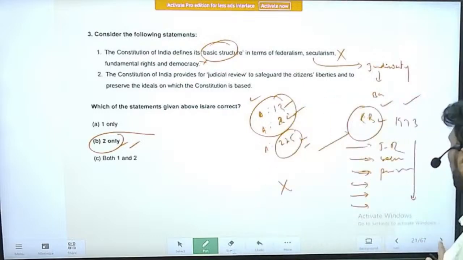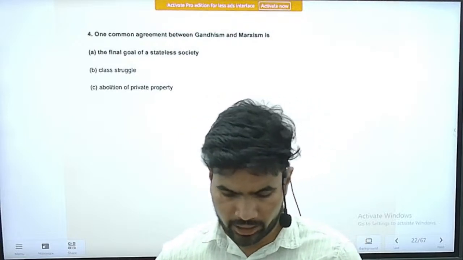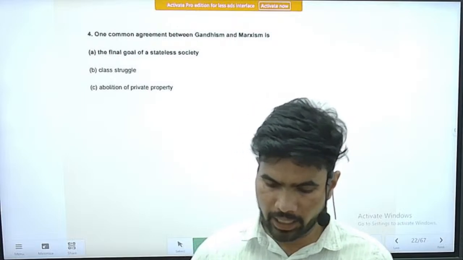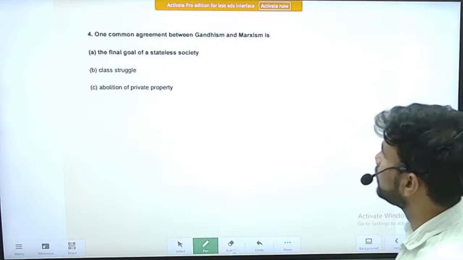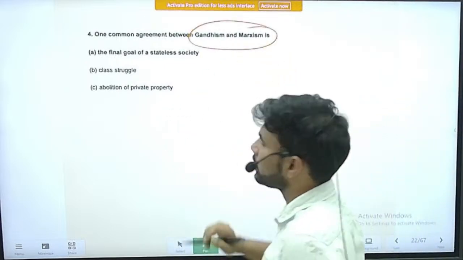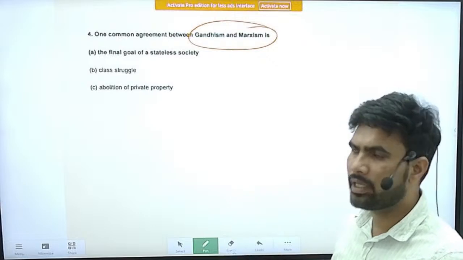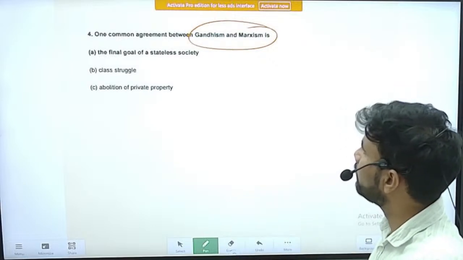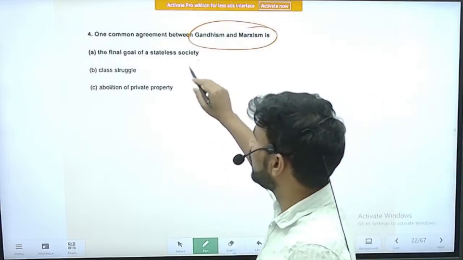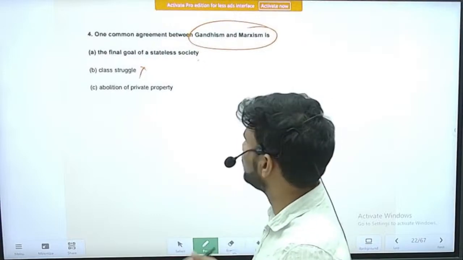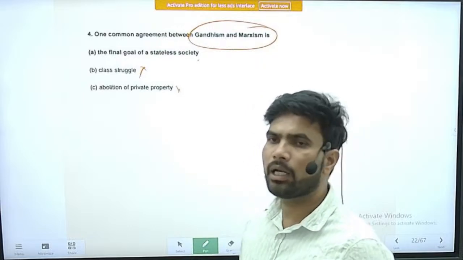Right. Next question, question number 4. One common agreement between Gandhism and Marxism is, I think here some option is missing, but it's okay. So you should know about the ideology of some of the prominent people. Options given here are: the final goal of a stateless society; class struggle, which is only given by Marx, not by Mahatma Gandhiji; abolition of private property, which is also the concept given by Karl Marx, not by Mahatma Gandhi.